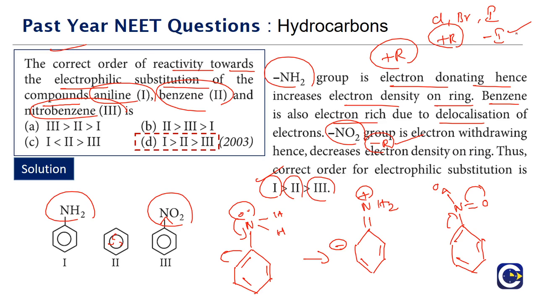So in case of halogens, the minus I effect will be dominating. That is why even though they are having the plus resonance effect, they will still be deactivating the ring, because the inductive effect will be stronger in the case of the halogens. So other than that exception, generally whenever we have plus R groups attached to the ring, the ring will be activated. Minus R groups attached to the ring means the ring will be deactivated.